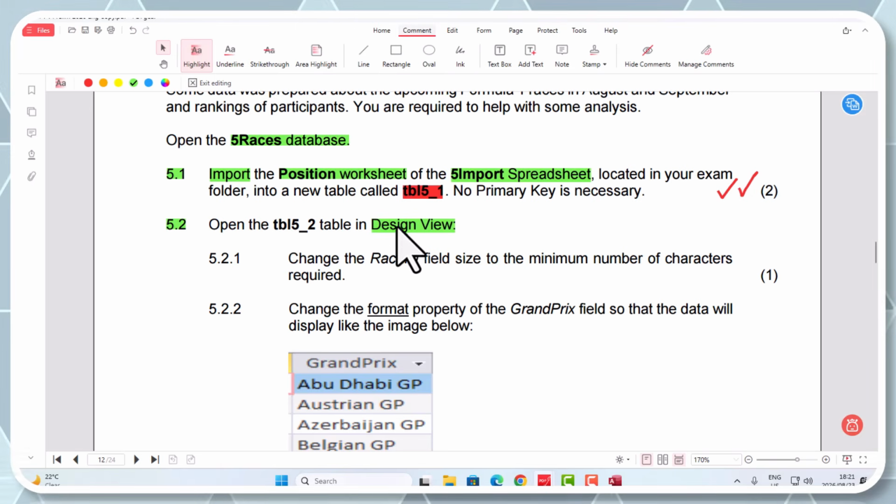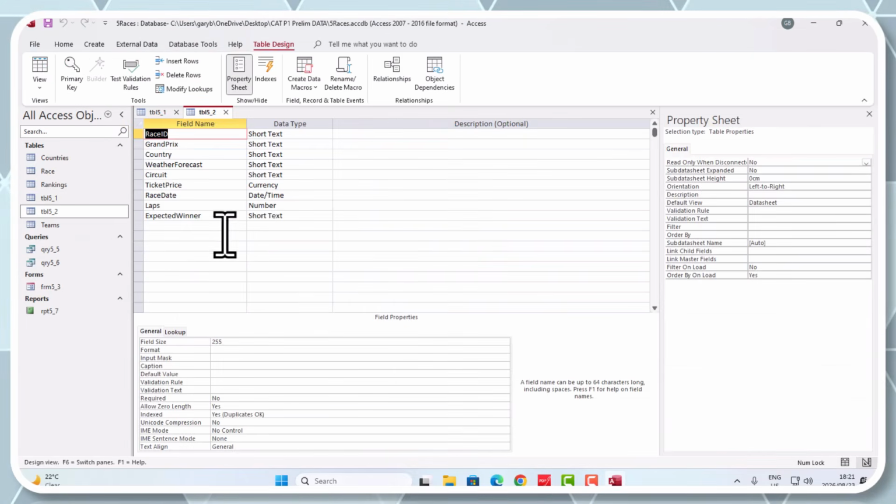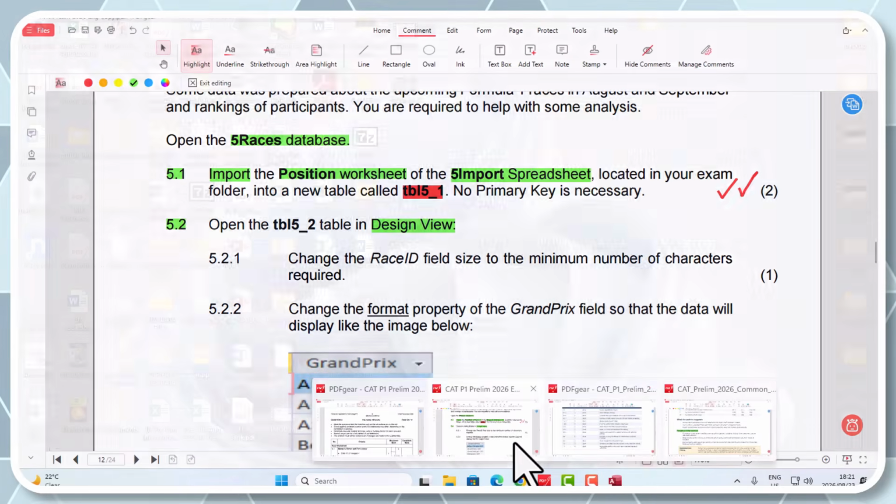Now we're going to be editing this table 5 underscore 2. So let's go back here, 5 underscore 2, going to design view. Here we are. I am going to close this table 5 underscore 1, guys. Don't have too many open here, it gets confusing. Now we need to go back to the question paper and see what they wanted.